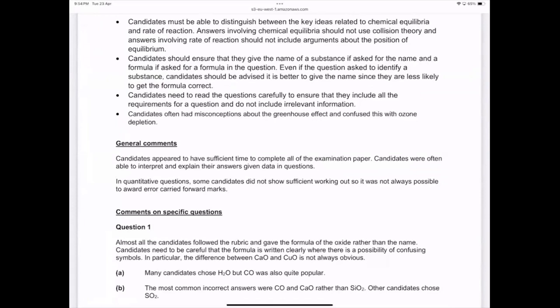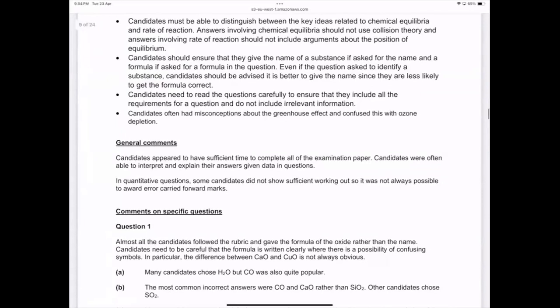Okay, they are saying many candidates choose H2O, but CO was also quite popular. So both are being considered over here. But if we talk about a pure neutral substance, it's carbon monoxide and dinitrogen oxide. H2O, in terms of pH, is neutral, but in terms of reaction it is considered amphoteric because it reacts with acid and base both. Is this clear to all of you?